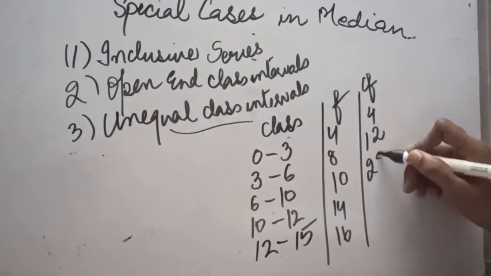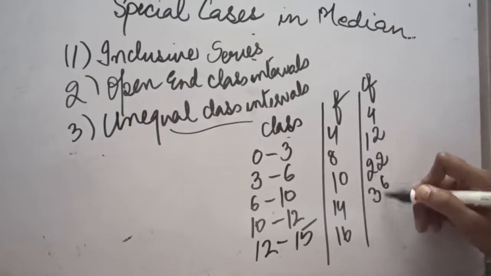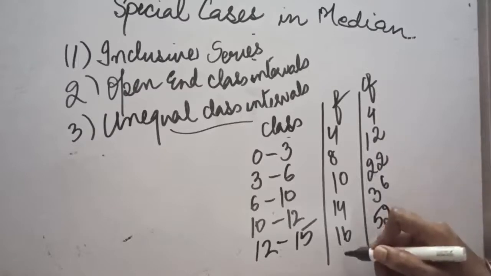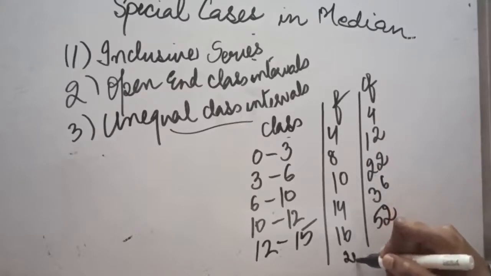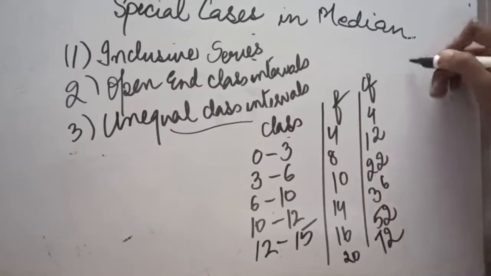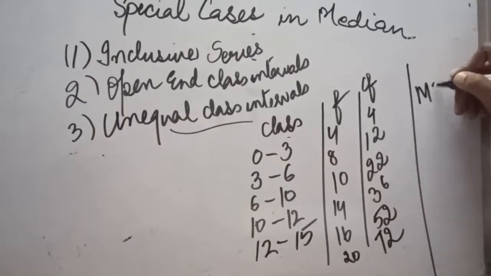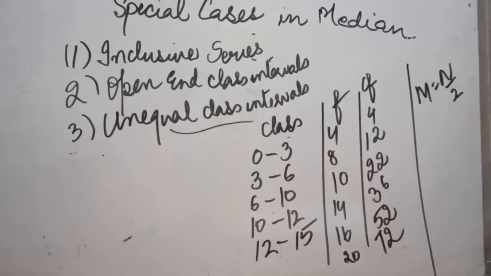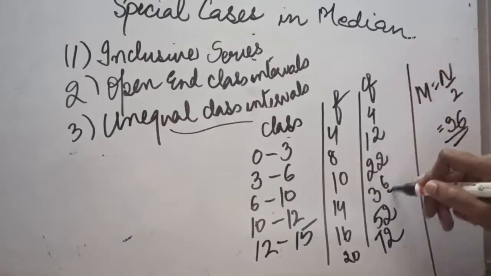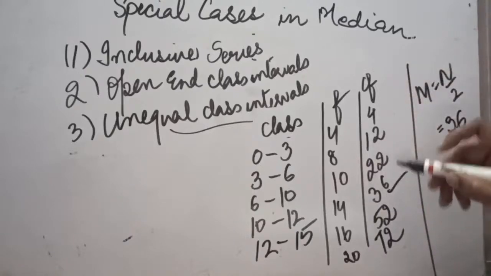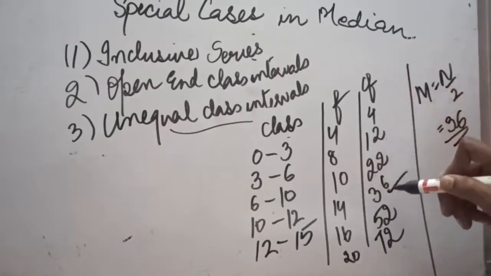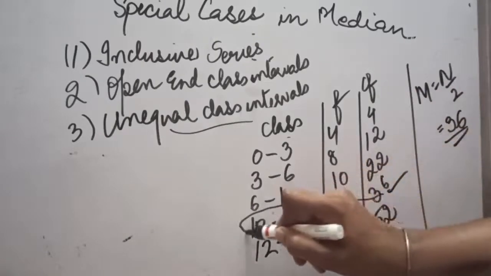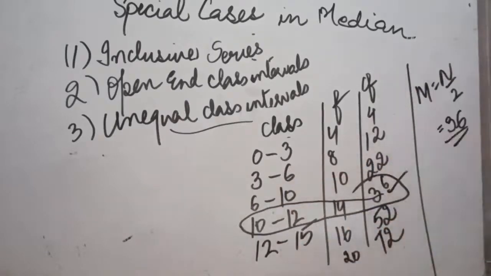If I take the CF, it will be like this. And in the last, one more frequency is given, so I can say n is 72. When we apply the formula of median, n by 2, so 72 divided by 2, that will be 36. If we have to locate it, I will see where this value 36 is lying. It is lying in this class interval.